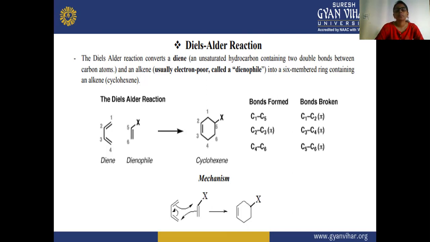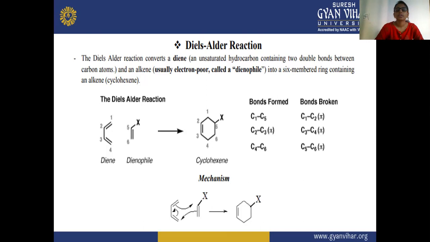So this negative and positive will form a bond between C2 and C3, and after that this positive C4 will react with the sixth carbon, which has the negative charge on it. So there is a bond breakage between C5 and C6, and a formation of bond between C4 and C6.